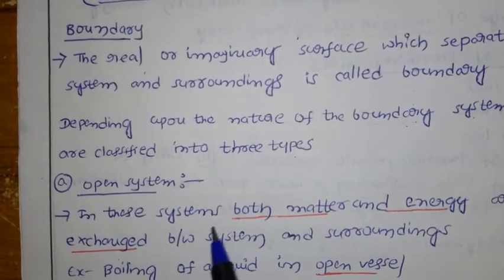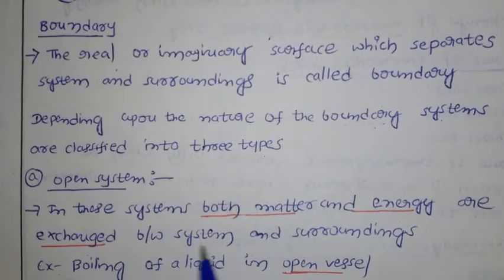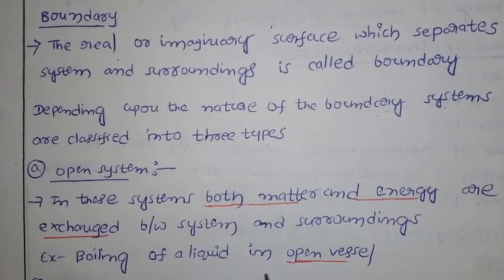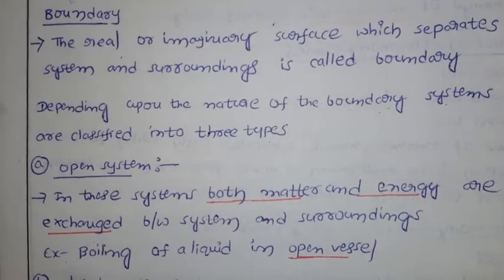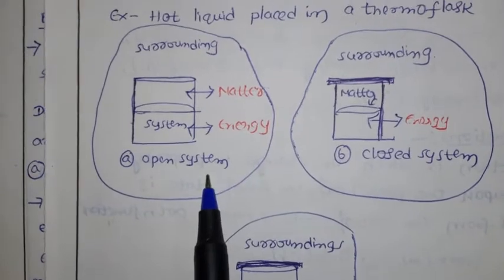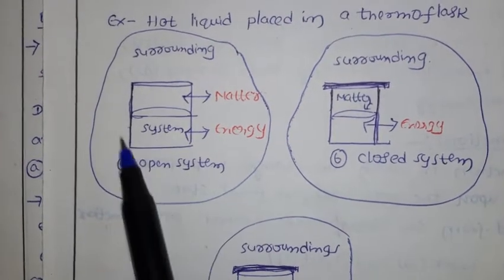First, open system means in this system both matter and energy are exchanged between system and surrounding. For example, boiling of a liquid in an open vessel. What is the meaning of this? Let us see here. Here we have the open system. What happened here? I am taking the boiling of water in the